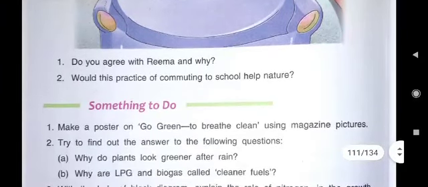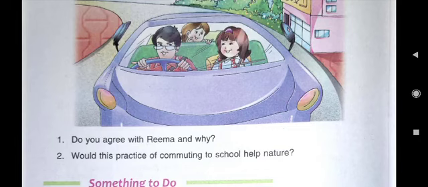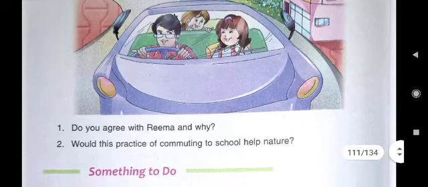Now the question is, do you agree with Reema and why? You tell, children. Reema suggested her father to go together with Neha in carpool. So do you agree with Reema? Yes, of course. You should agree with Reema. Why? Because then less vehicles means less smoke. Less smoke means less pollution in the air. We should try to make our air cleaner. That's why Reema's suggestion was very nice.